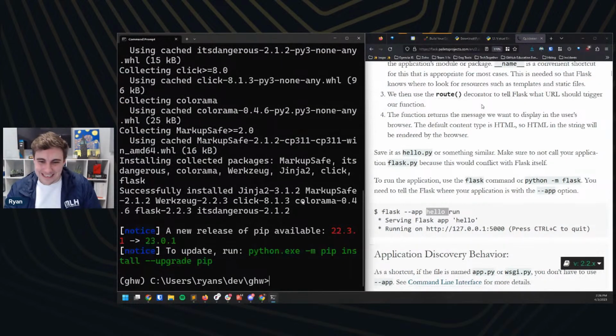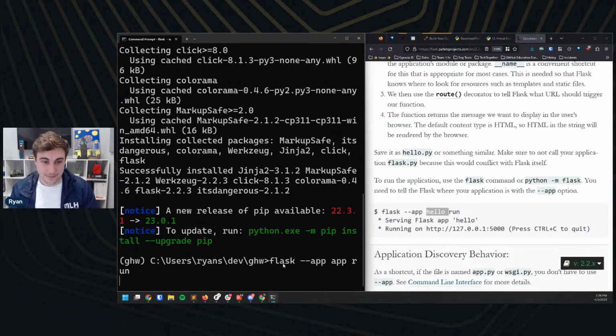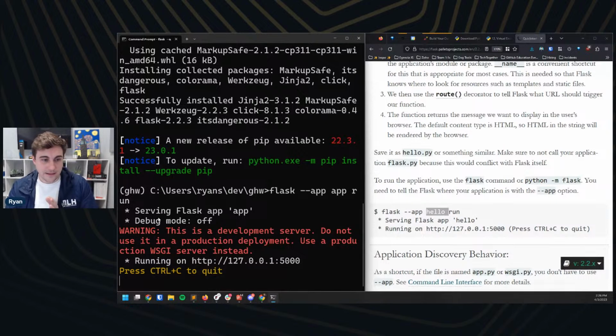All right. So up next here, we're going to actually run our server, hopefully. So flask --app, and then I'm going to do, remember, mine is called app, and I'm going to run it. Okay, and I can see that this is running. I can see it's a development server. Do not use in a production environment. Great. And I can see that there's actually a link where it's running here, and I can actually control click this to follow the link.